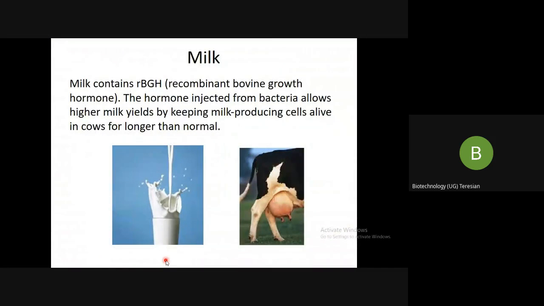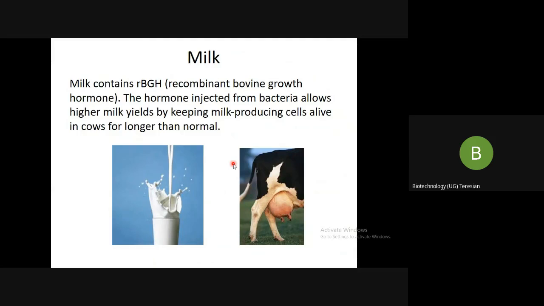So coming to the milk, the milk contains recombinant bovine growth hormone. The hormone, produced from the bacteria, allows a higher milk yield by keeping milk producing cells alive in the cows for longer than normal. So here, what is the intention?